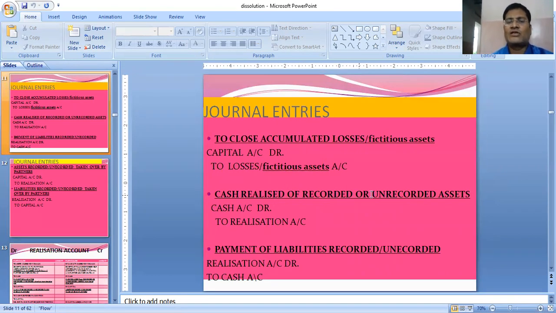Then cash realized of recorded or unrecorded assets. Now the assets we have already transferred to realization, so by selling the assets, we write cash to realization. We don't write cash to asset. Whether the assets are recorded in the books or unrecorded, that also we write cash to realization. We will no more close any asset account. All are done through realization. So cash to realization. Liabilities are also paid: realization to cash. We don't say liability to cash.